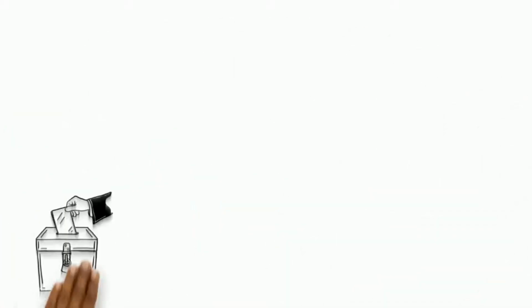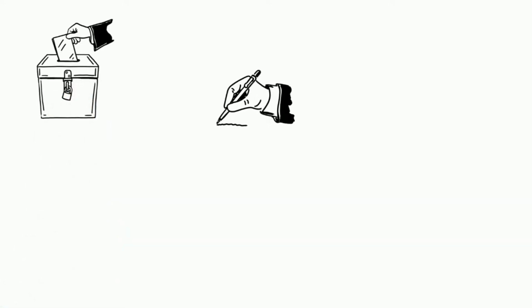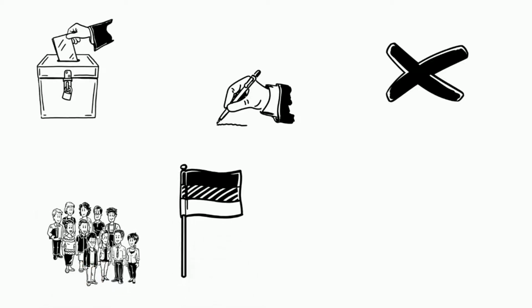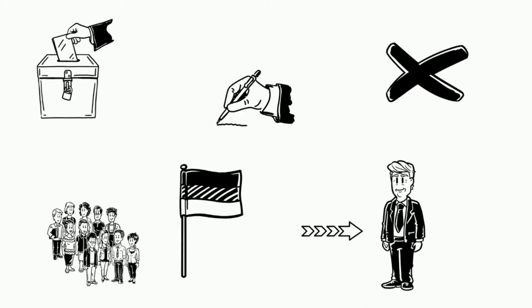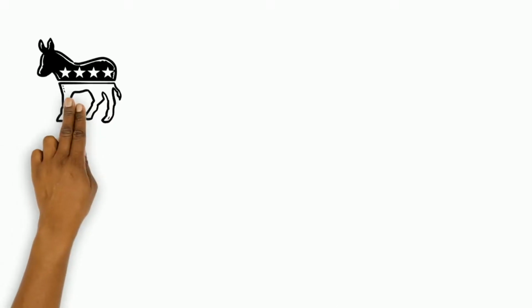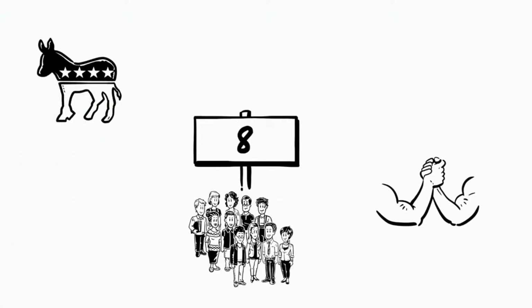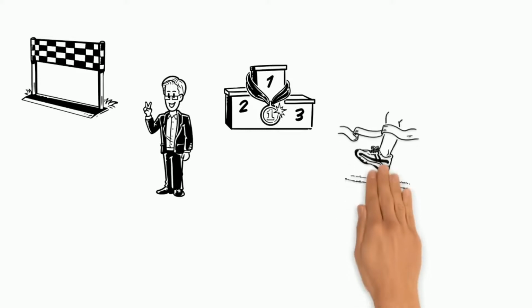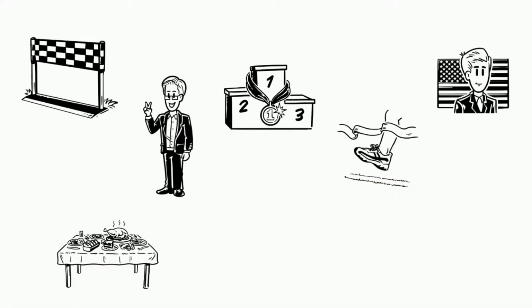But before American citizens can vote, they have to register for voting, since they don't have something like the Einwohnermeldeamt as in Germany. The Republicans, for example, this year sent Donald Trump to run for president again. The Democrats, however, had 8 people compete against each other. Out of the 8 people, in the end, Joe Biden won and now he runs for president. As an American tradition, the candidates that ran for presidency but didn't win now support Joe Biden.